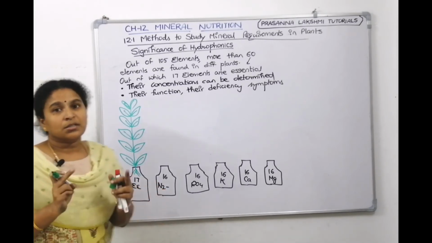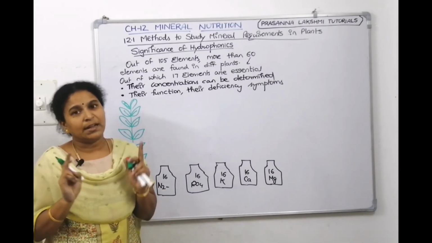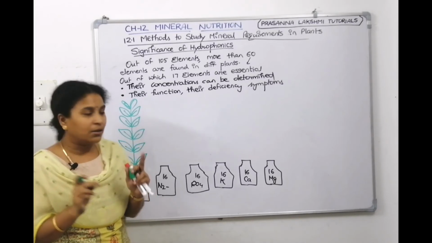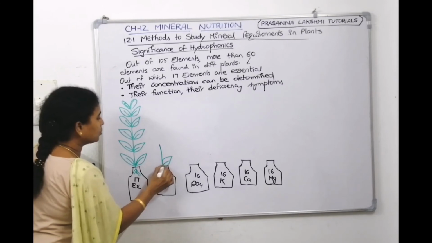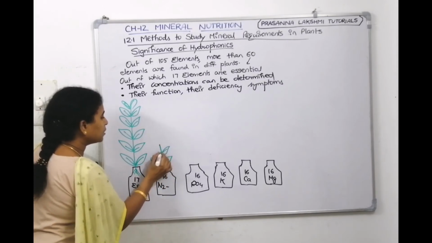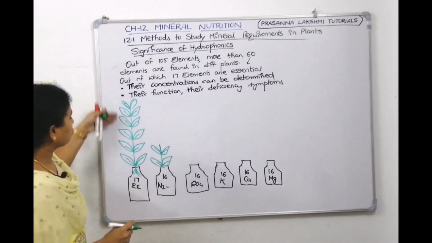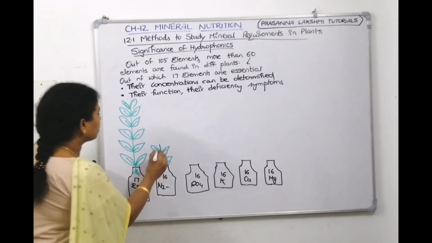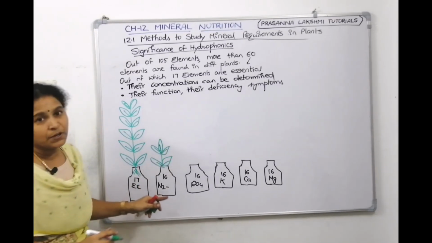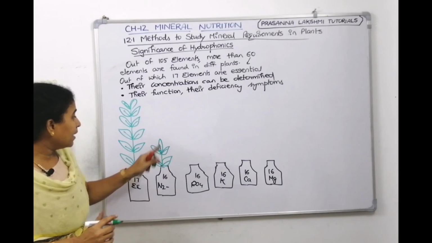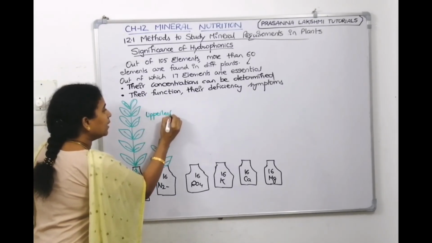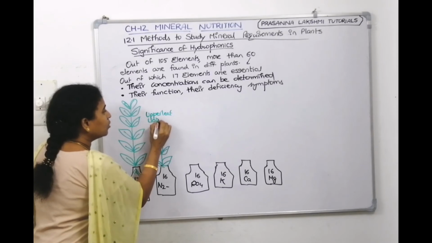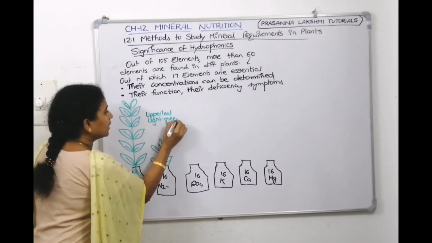Nitrogen is responsible for overall growth and development of a plant. When you don't give nitrogen, the plant will not show this much growth. Its growth gets reduced. To understand, I'm just drawing 4 leaves only. This much growth I'm not showing, which means its growth got reduced. The first thing. And the younger leaves, the upper leaf, will be light green in color, not dark green.